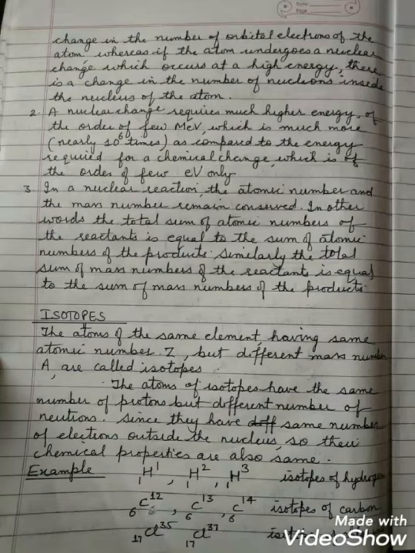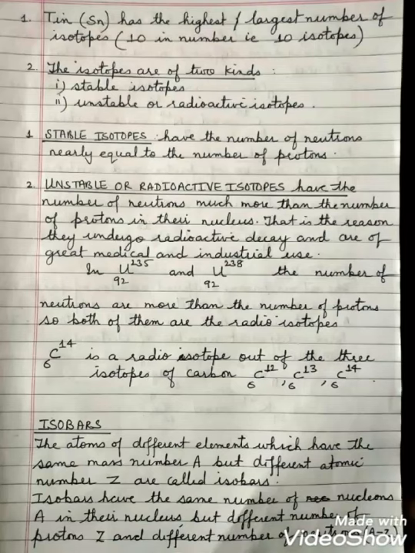Coming on to the topic isotopes. The atoms of the same element having the same atomic number Z but different mass number A are called isotopes. 1H1, 1H2, 1H3 are the three isotopes of hydrogen, whereas 6C12, 6C13, 6C14, these are the three isotopes of carbon. Tin has the highest number of isotopes, and they are 10 in number.